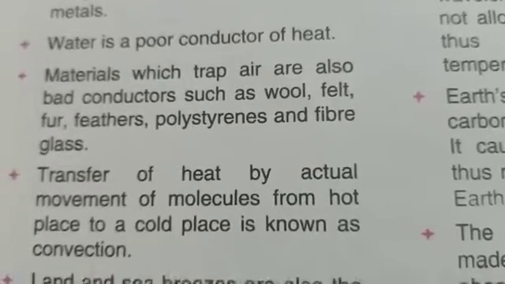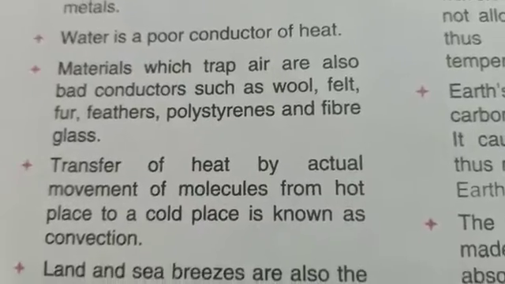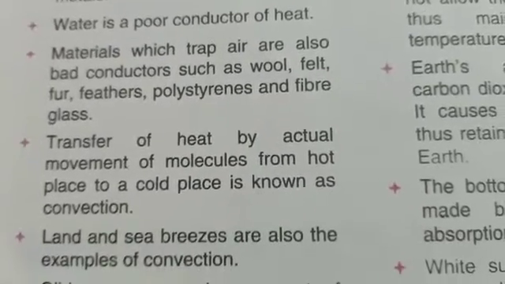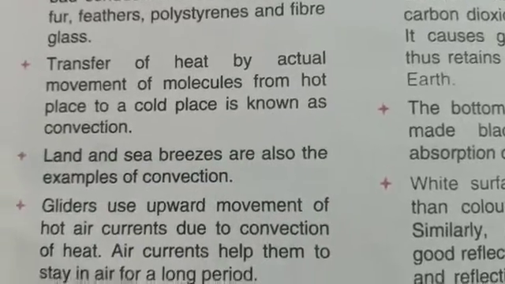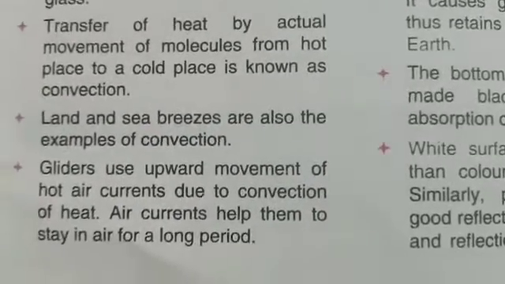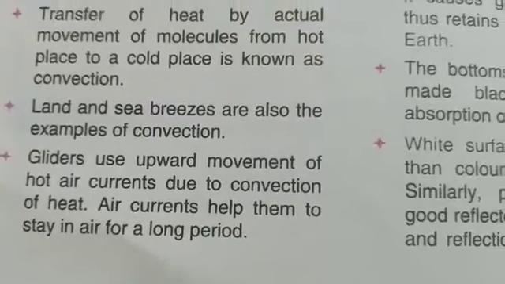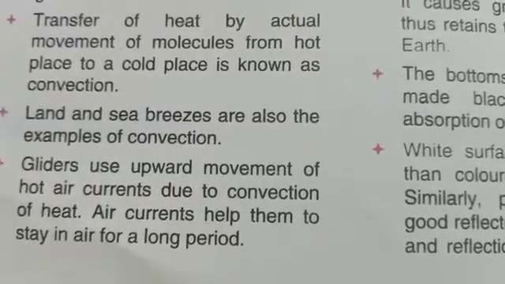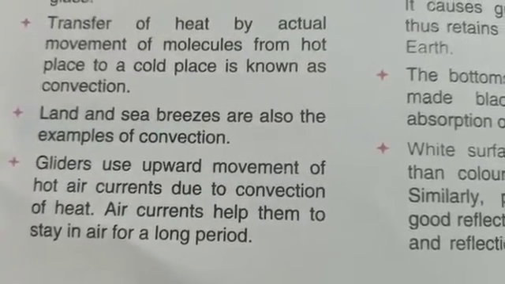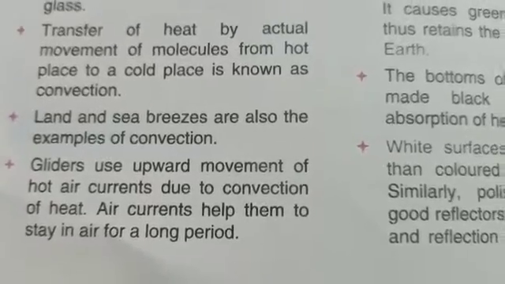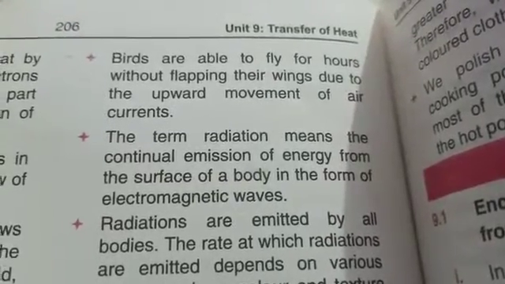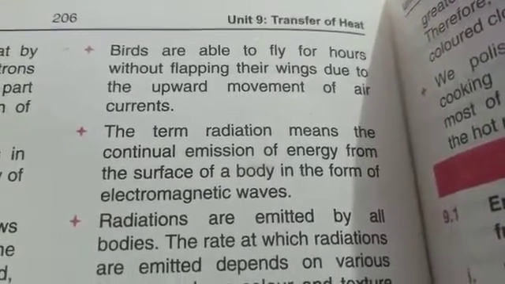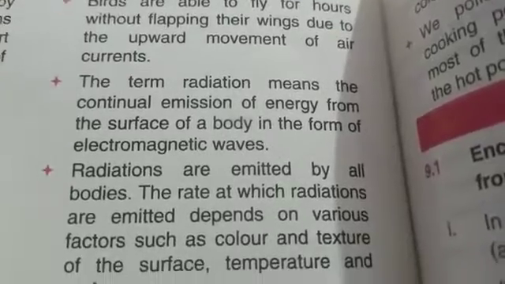Transfer of heat by actual movement of molecules from a hot place to a cold place is known as convection. Land and sea breezes are also examples of convection. Gliders use the upward movement of hot air currents due to convection of heat. Air currents help them to stay in the air for a long period. Birds are able to fly for hours without flapping their wings due to the upward movement of air currents.